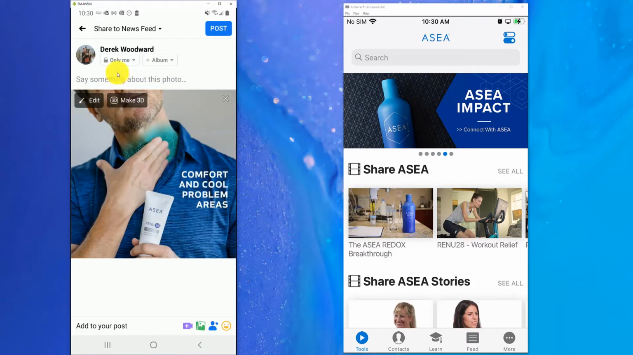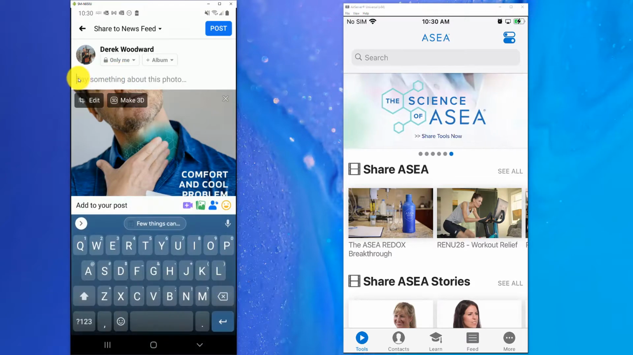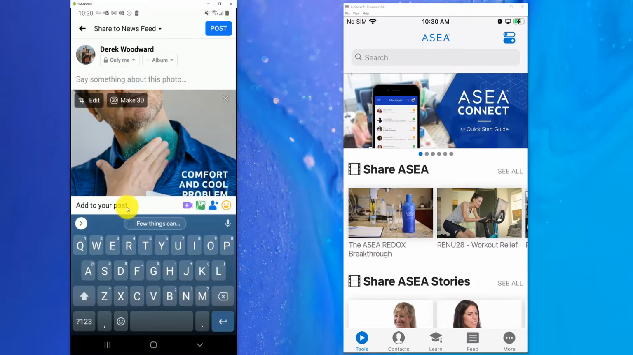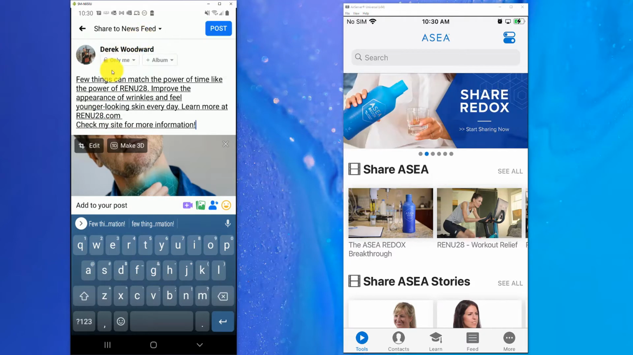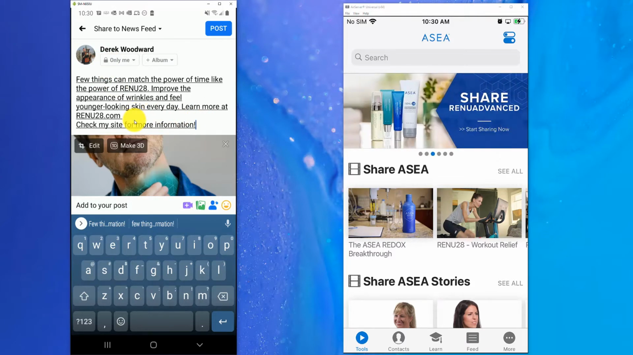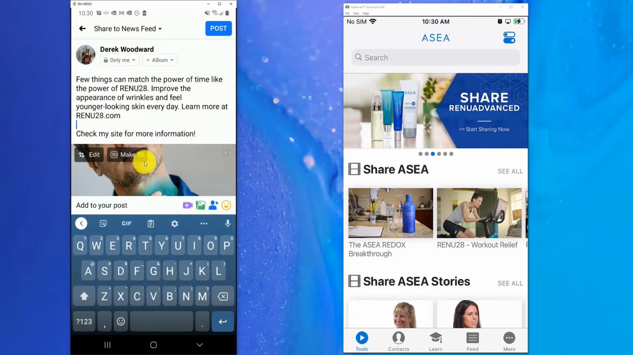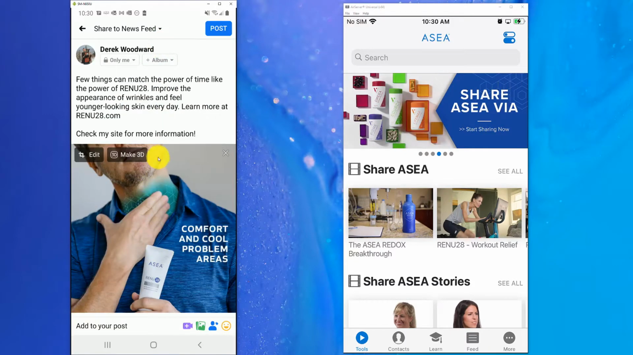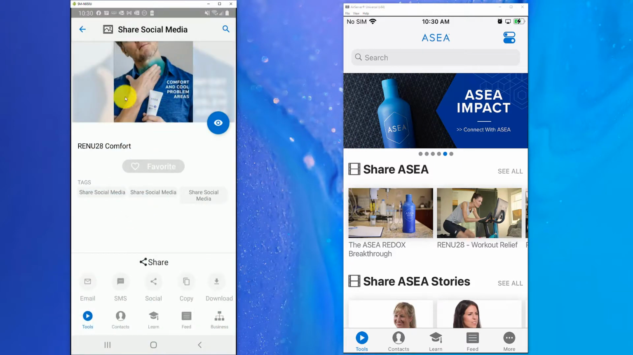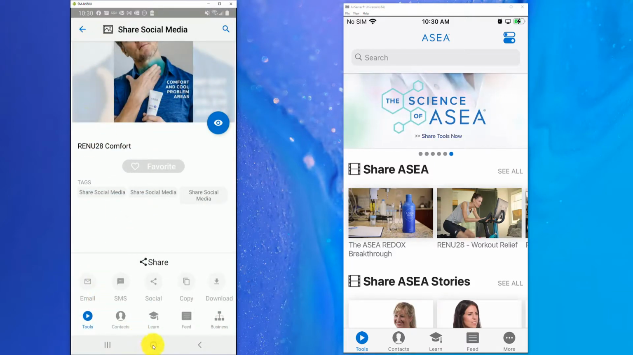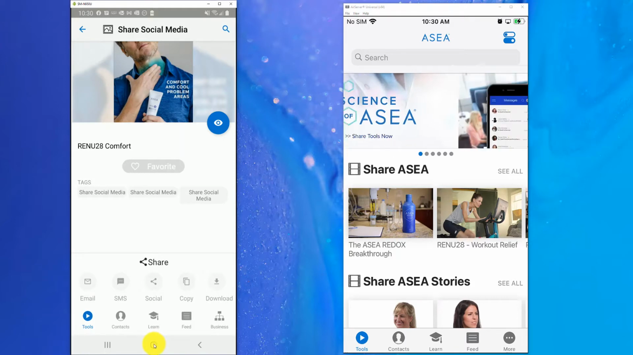Alright, so now at this point I can say something about this photo. This area right here where this cursor is blinking is where I am supposed to post that unique message. So let's go ahead and post that there as well. And this is where you can decide who you want to see it. Okay, and let's go down here, and I like how it looks, so let's go ahead and post it. So now that that's posted, that's a very simple process to posting it on my social media page.